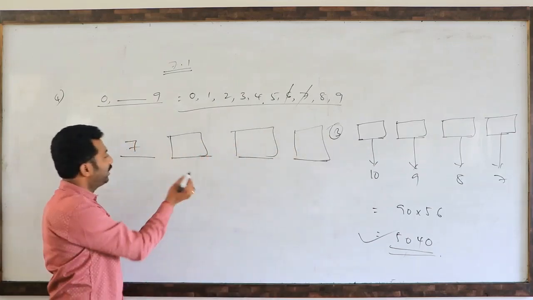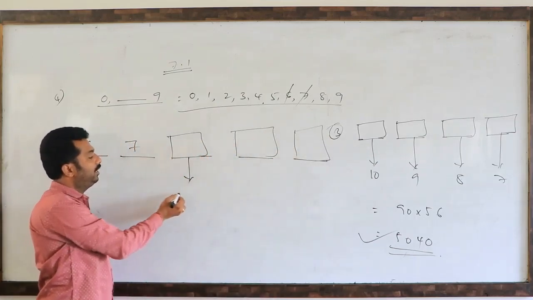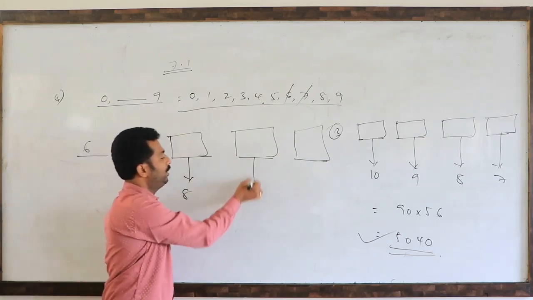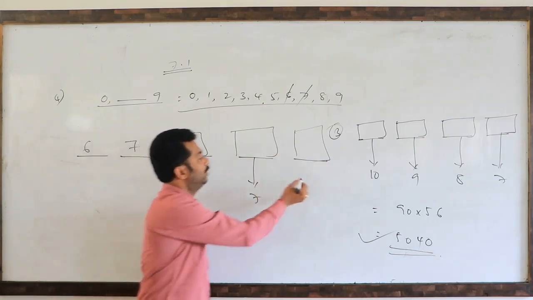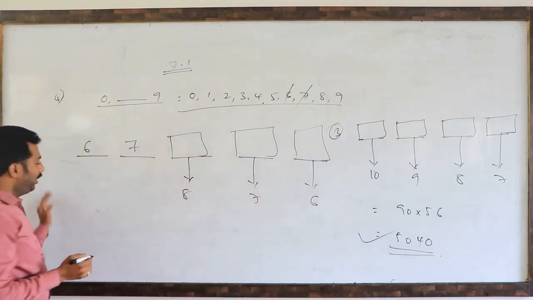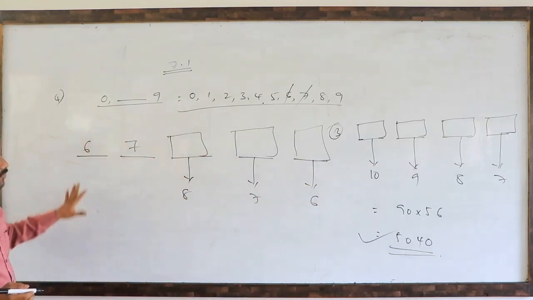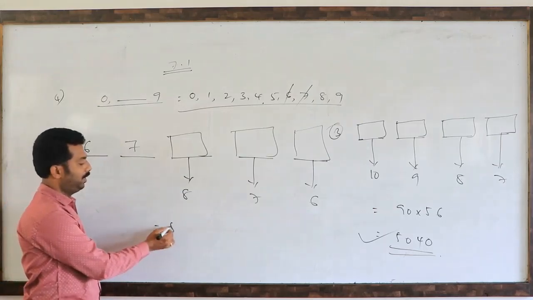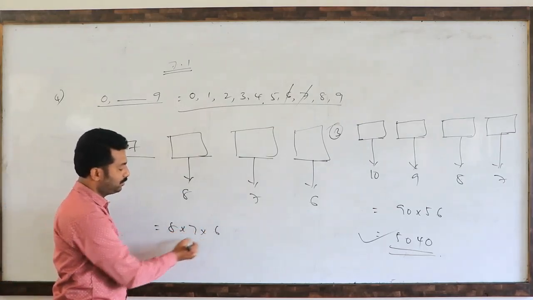So the third blank, fourth blank, fifth blank. The third blank can be filled in 8 ways. This is 7 ways. This is 6 ways. So the required number of 5-digit telephone numbers is 8 into 7 into 6.